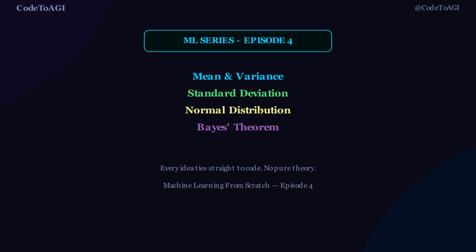This is episode 4 of Machine Learning from Scratch. Same rule as always: every formula ties straight to code you'll actually use. By the end, Bayes' theorem will feel like arithmetic, not magic. Let's build the other half of the math toolkit.